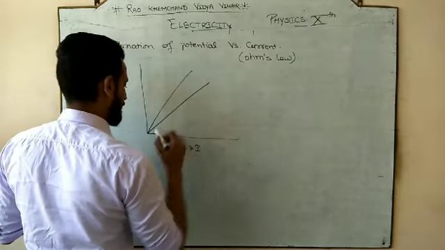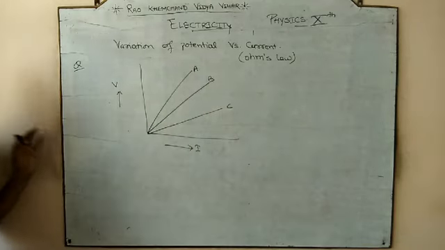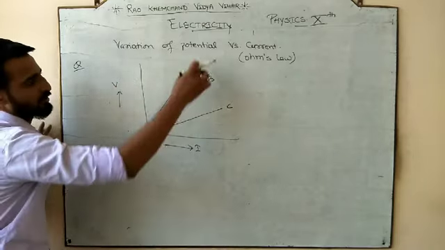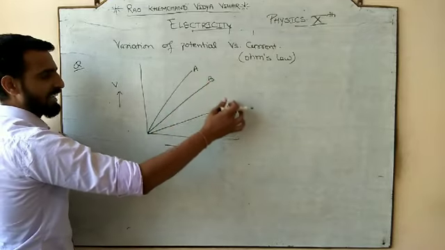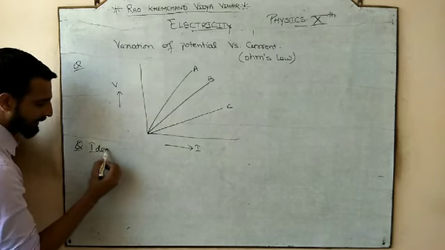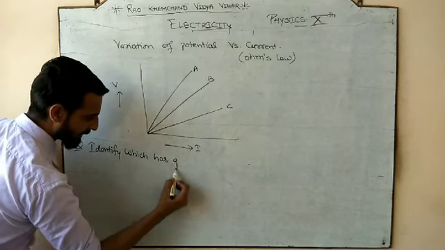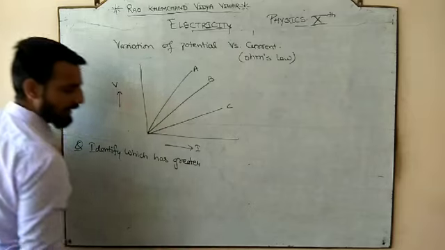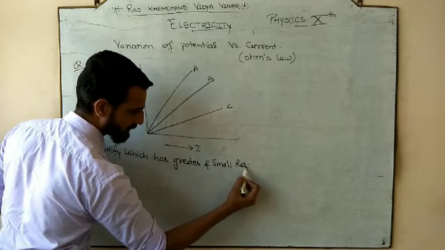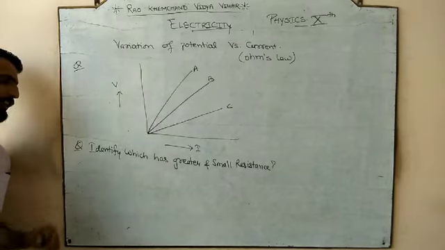The question is, he has given us 3 different materials. He says we have a V versus I graph, potential difference versus current graph for 3 different materials, material A, material B and material C. Now the question is, identify which has greater resistance. Identify which has greater and smaller resistance. Okay, this is the question. Means which of the three will have greater resistance and which will have smaller resistance.